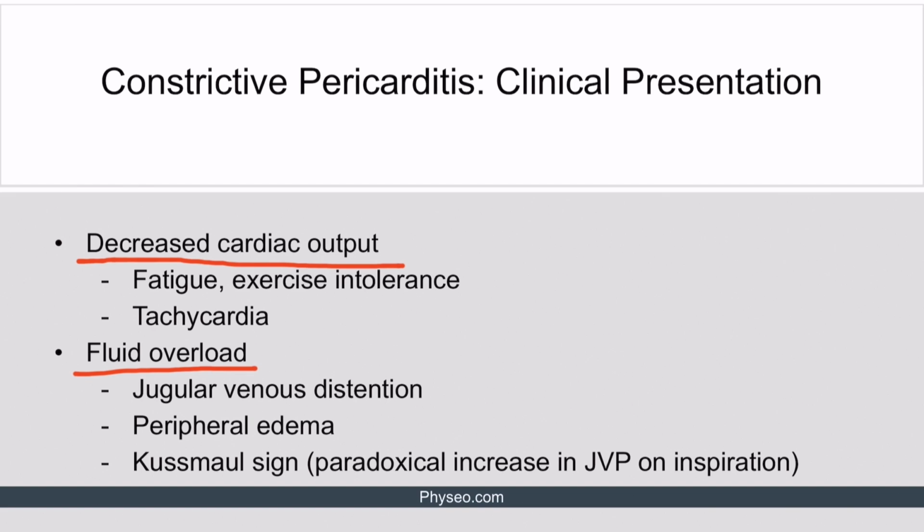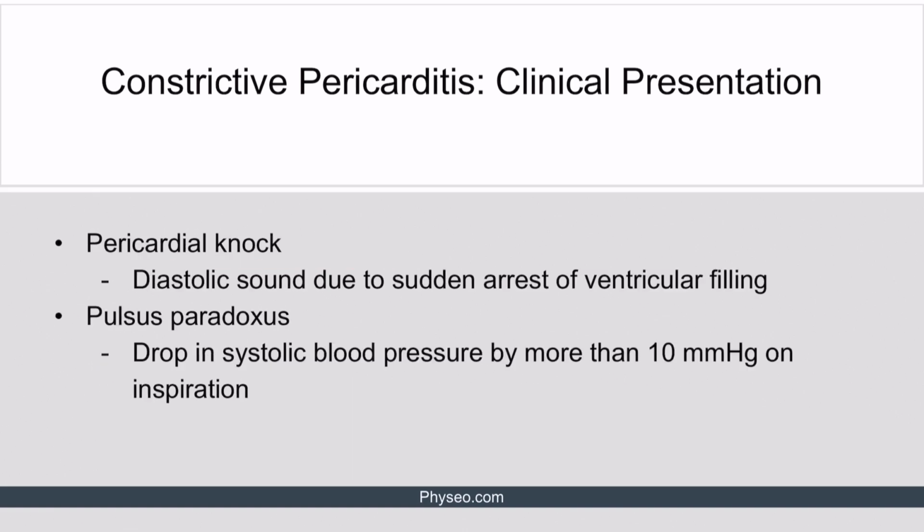Please note that Kussmaul sign is not a pathognomonic finding of constrictive pericarditis. It can also be observed in conditions like restrictive cardiomyopathy and right atrial and ventricular tumors. Constrictive pericarditis can also present with pericardial knock. The pericardial knock is the diastolic sound due to the sudden arrest of ventricular filling. This occurs because the scarred layers of pericardium do not allow the heart to accept more blood. Another possible sign of constrictive pericarditis is the pulsus paradoxus.